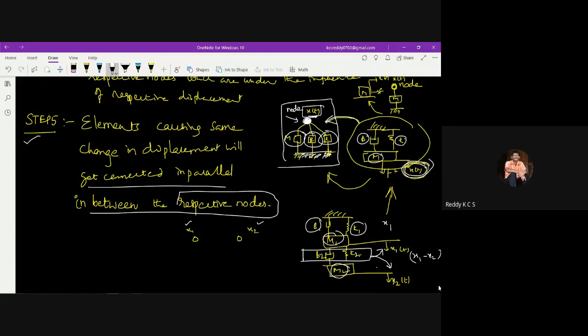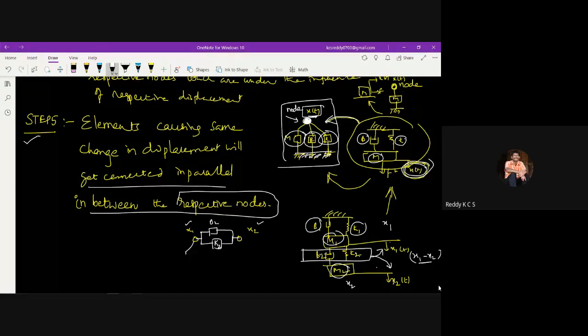Here these elements are caused by x1 and this M2 by x2. So these two elements experience x1 minus x2 displacement, because they undergo compression and elongation. So x1 minus x2 is the resultant displacement under the B2 and K2 elements. Connecting them in parallel means like this: this is the B2 element and this is the K2 element, connected between the nodes.